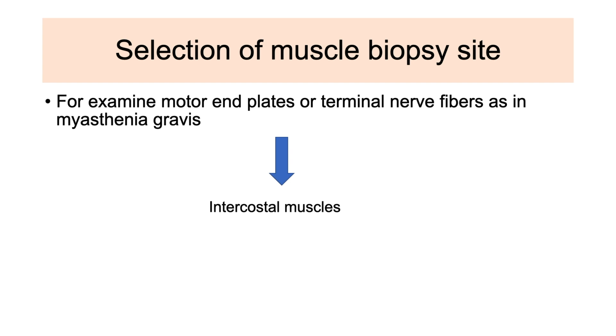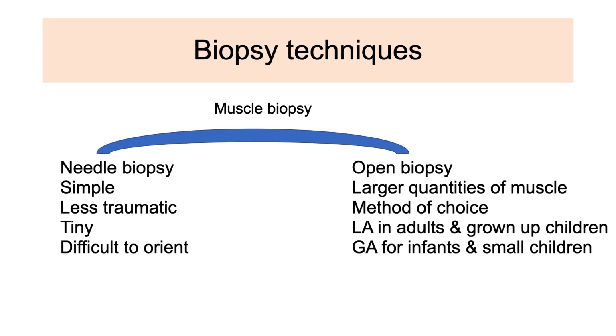In conditions where it is important to examine motor end plates or terminal nerve fibers, as in myasthenia gravis, intercostal muscle are very suitable as they are particularly well innervated. Now coming to biopsy techniques.